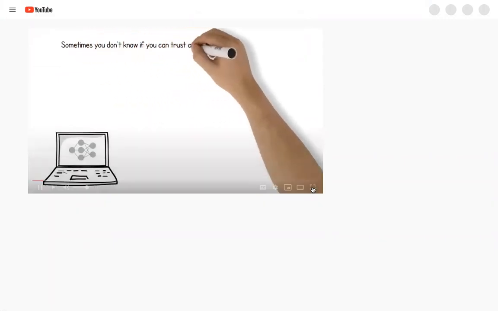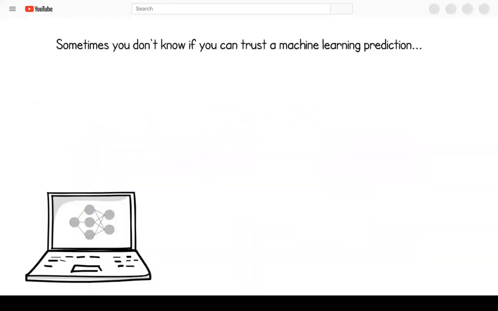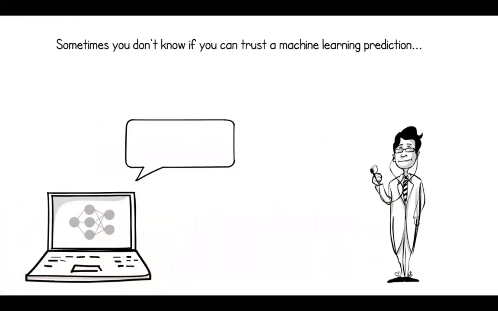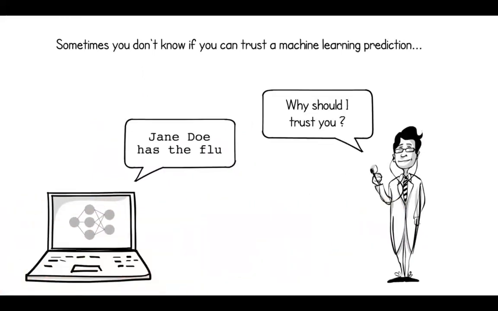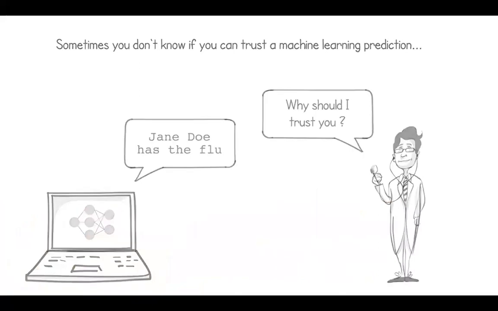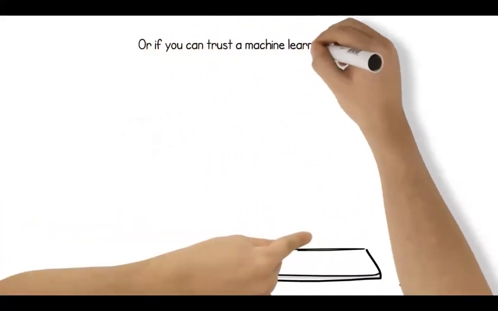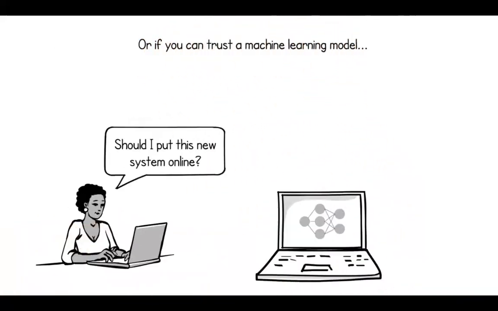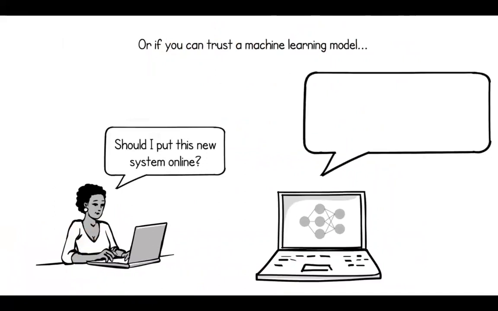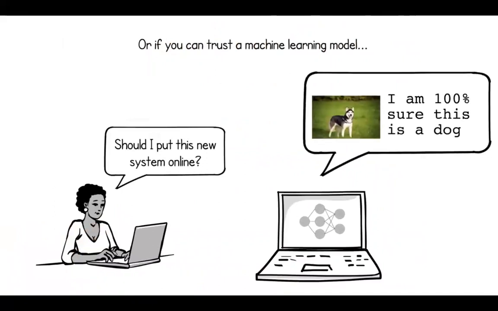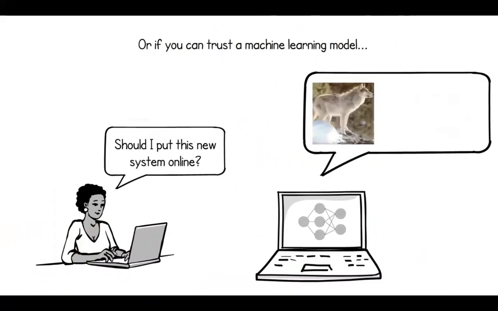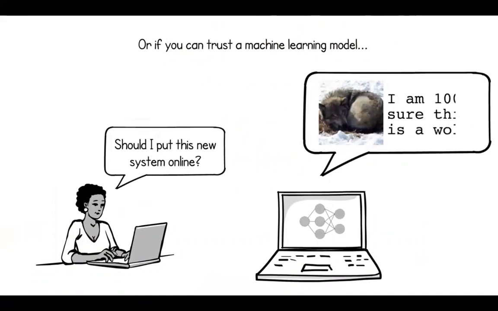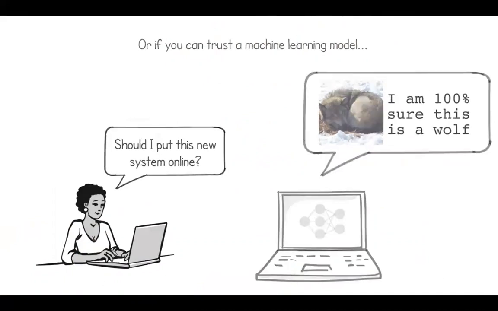Sometimes you don't know if you can trust a machine learning prediction. Take a doctor, for example. They cannot trust a diagnosis just because a computer said so. You also need to know if you can trust the model before putting it into production. Let's say we have a machine learning system that can detect wolves. We can look at accuracy and at some of the predictions and maybe they look good, but is that enough for us to really trust the machine learning system?